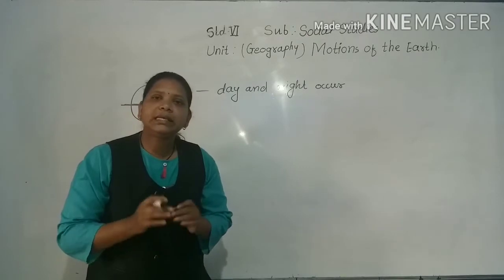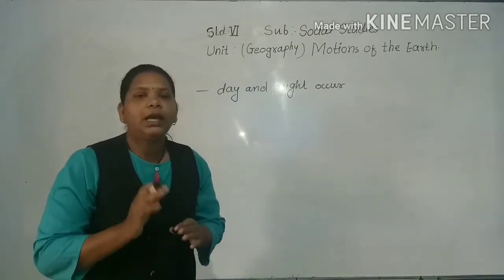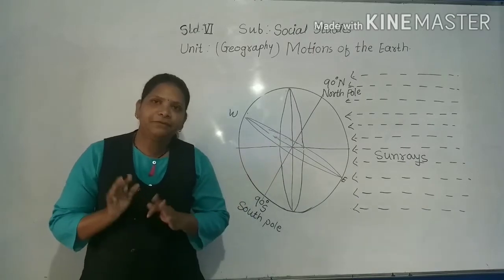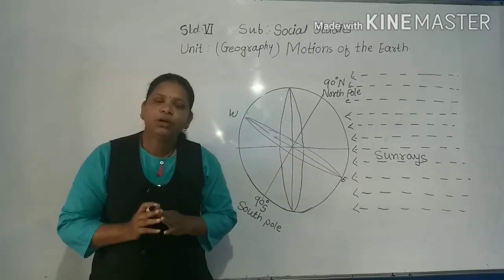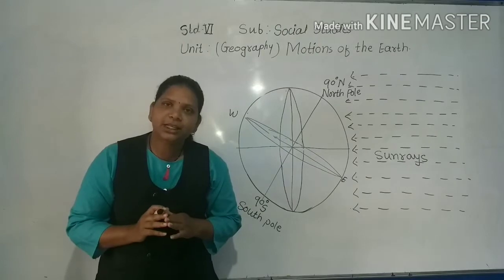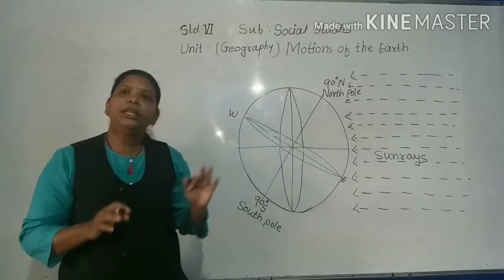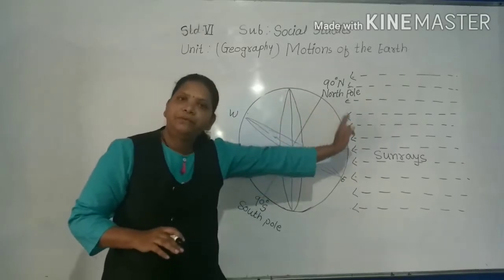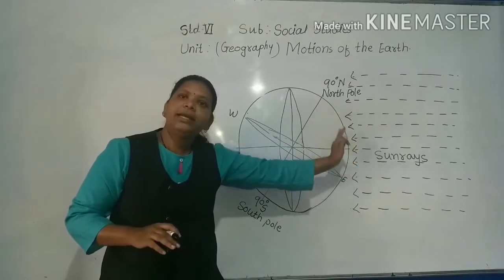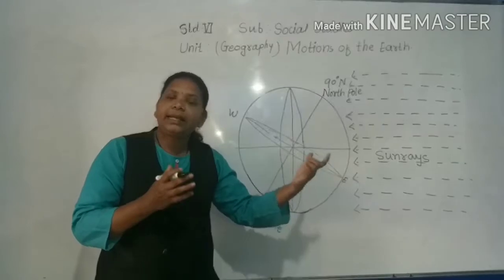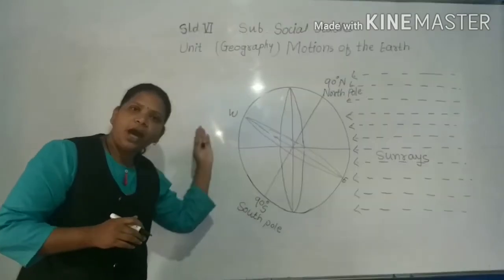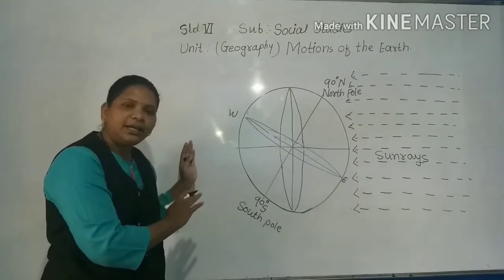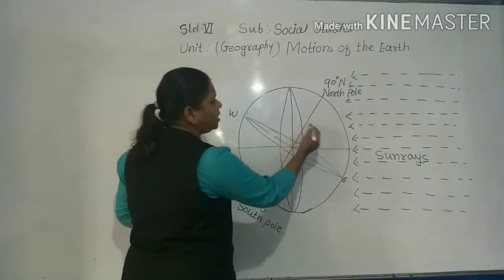Now we will discuss the circle of illumination. See here, we get heat and light from the sun. We all know that the earth is spherical in shape. So due to this, only one half of it that faces the sun gets illuminated, and the other half that does not face the sun remains in darkness. Can you see here?